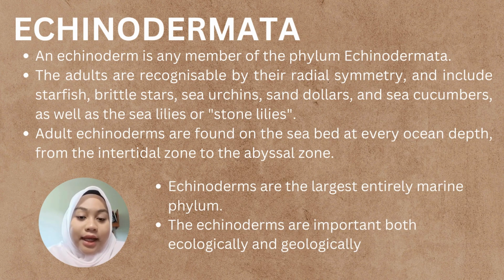For Echinodermata, we did not find any in our field trip because this phylum is only found in the sea, but I will explain a little bit about Echinodermata. An echinoderm is any member of the phylum Echinodermata. The adults are recognizable by their radial symmetry and include starfish, brittle stars, sea urchins, sand dollars, and sea cucumbers, as well as the sea lilies or stone lilies. Adult echinoderms are found on the seabed at every ocean depth, from the intertidal zone to the abyssal zone. Echinoderms are the largest entirely marine phylum. The echinoderms are important both ecologically and geologically.